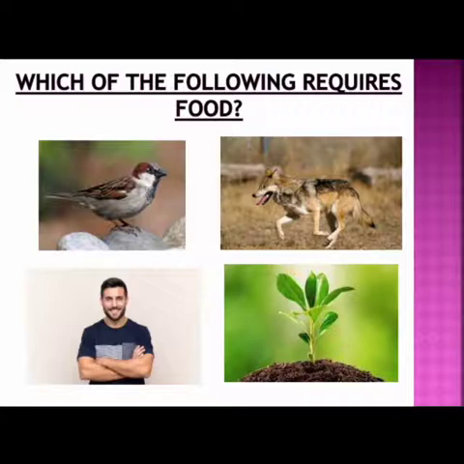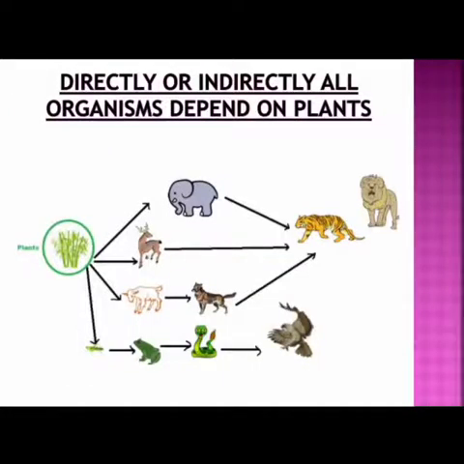Coming to the next slide, directly or indirectly all organisms depend on plants. Whether directly or indirectly, everyone depends on plants for food. For example, humans. We humans can't synthesize our own food, so we depend on plants for food, fruits, vegetables, medicines, wood.